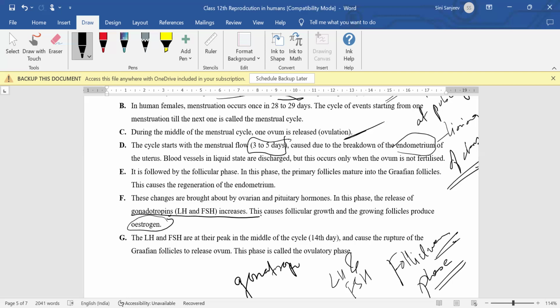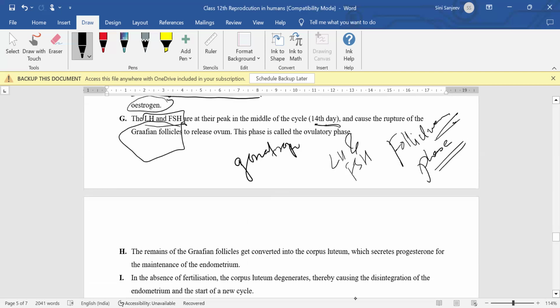Next is ovulation, or the release of the ovum. When LH and FSH are at peak level, that is in the middle of the cycle, counting from day one of the menstrual cycle, near day 14, the Graafian follicle ruptures and releases the egg. That particular phase is called the ovulatory phase. The egg that is released has different layers. Mostly the egg is comprised of 3 layers.